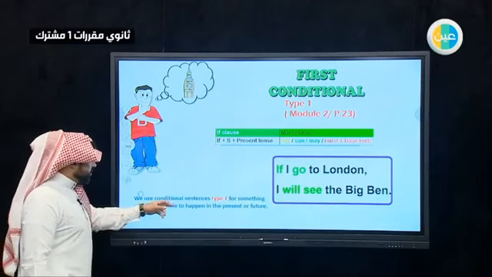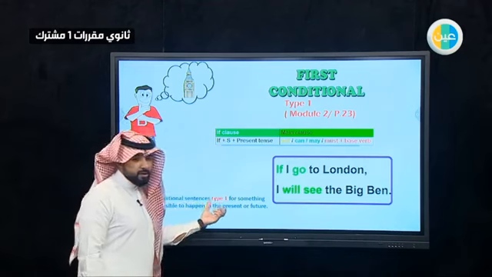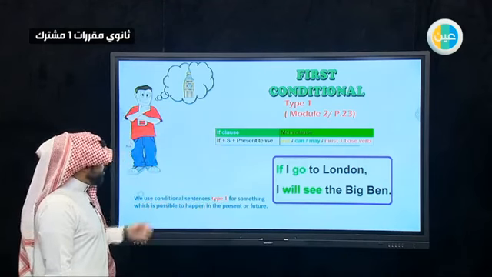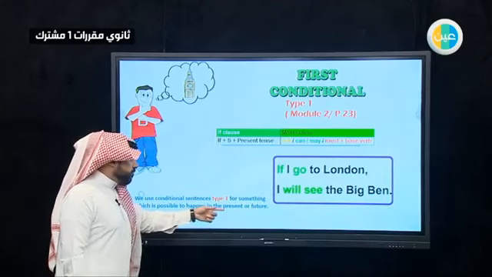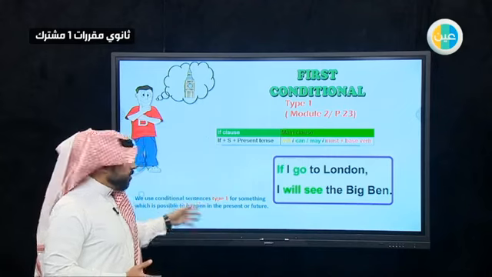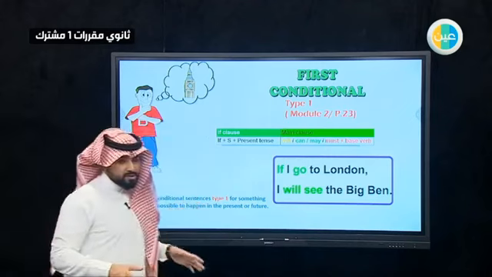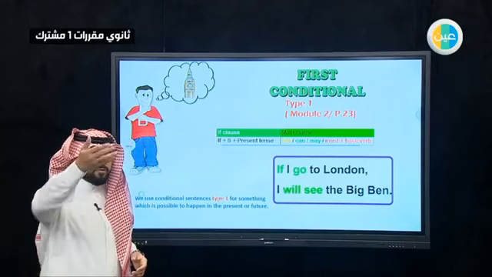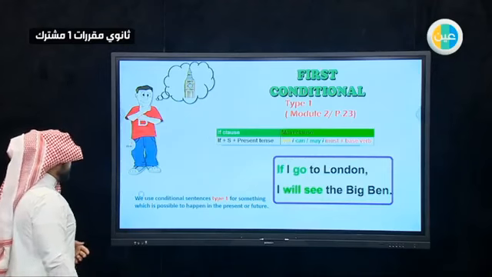We use conditional sentences type 1 for this reason: for something which is possible to happen in the present or future. So there is a percentage that this sentence will happen or this action will happen, now at this time, present time, or in the future, like after 2 days, 1 month, and so on.